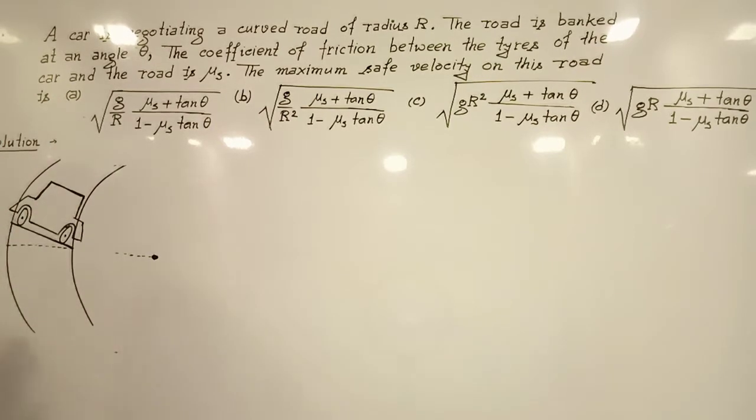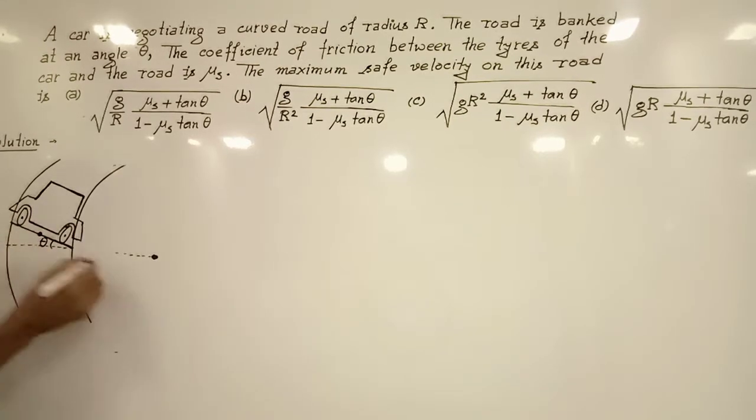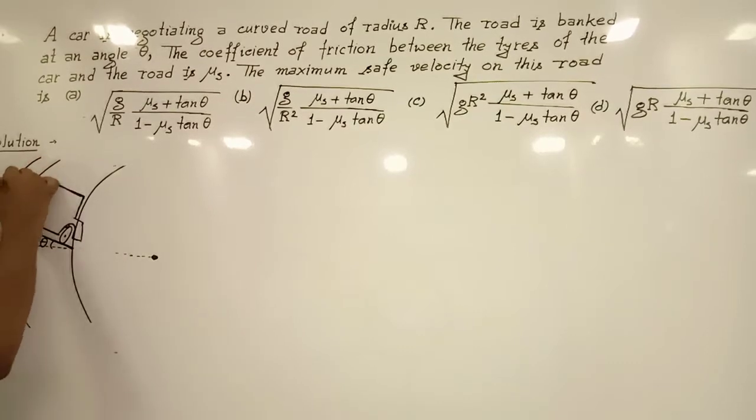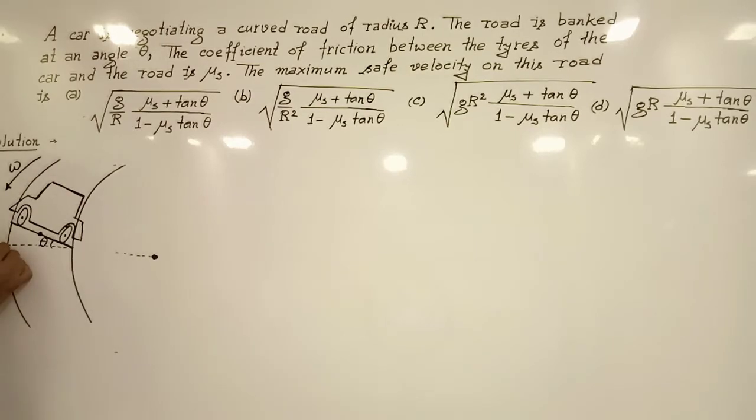For solving this question, first of all we have to draw the situation provided. Let this be our curved, or banked, road whose angle of banking is theta, and a car is traveling on this curved road. Let this be the center of mass of the vehicle, and as the car is moving in this direction, its angular velocity omega will be like this, and its linear velocity will be like this. So this is the linear velocity of the car, v.